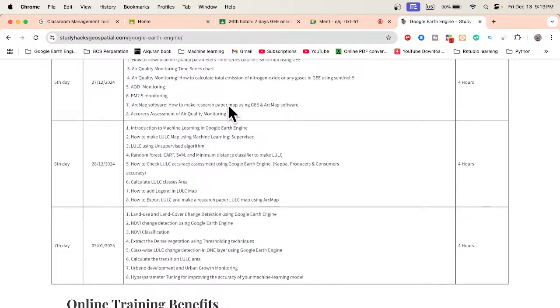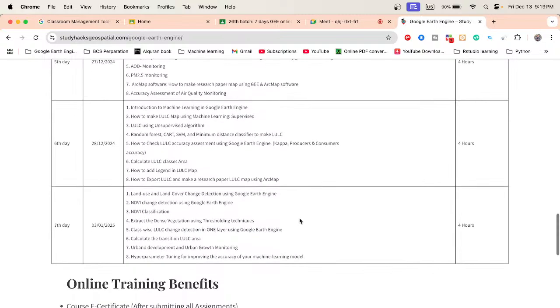So in this online training program, I also try to show you another software, mainly ArcGIS, the ArcMap tool. When you want to make a research paper map, we need to download the data from Google Earth Engine. Then for further creating the map, we just use ArcMap or ArcGIS. I also try to show you these things in this online training program. Then you can easily download the data, and further you can make the research paper map using ArcMap, or QGIS software is also available for that, no problem.